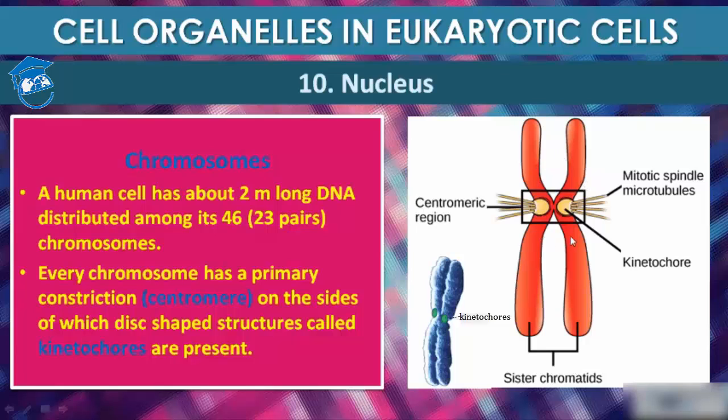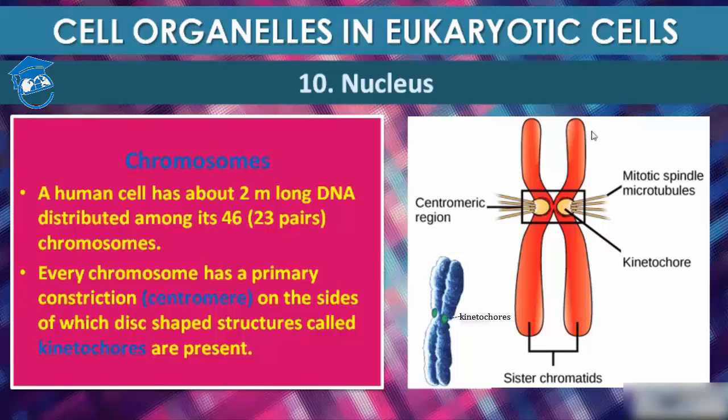It has a primary constriction, which we call the centromere, on the sides of which are disc-shaped structures, which we call kinetochores. And these two are sister chromatids.